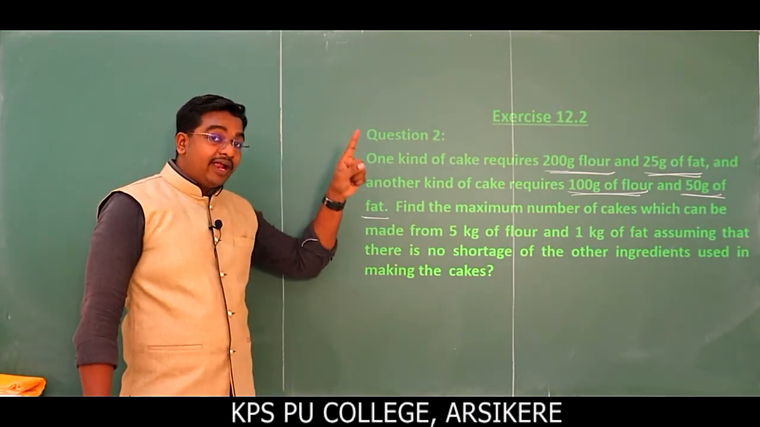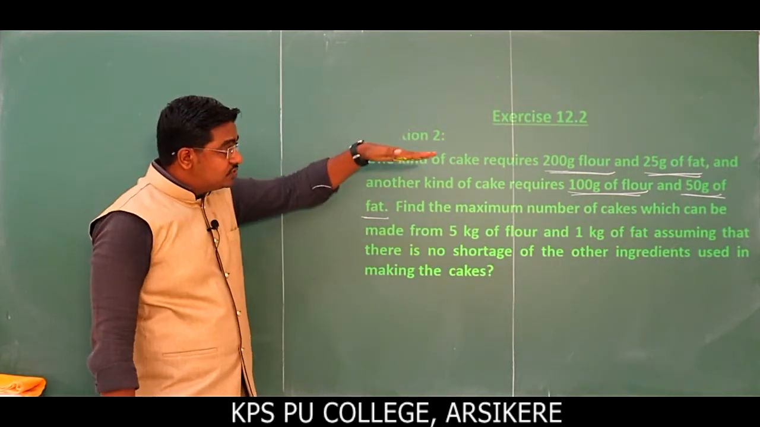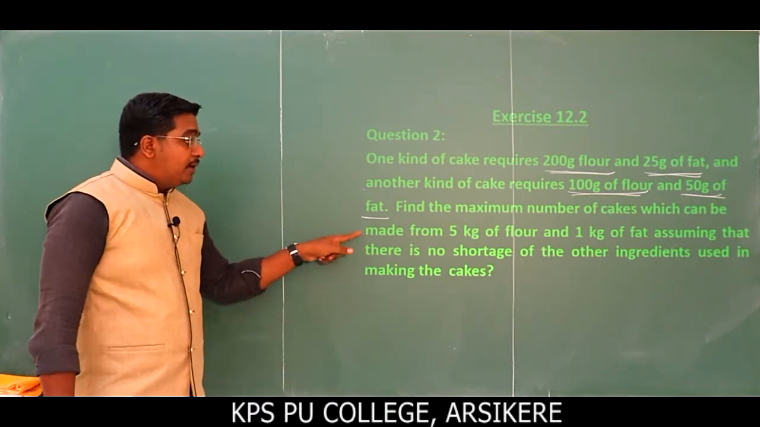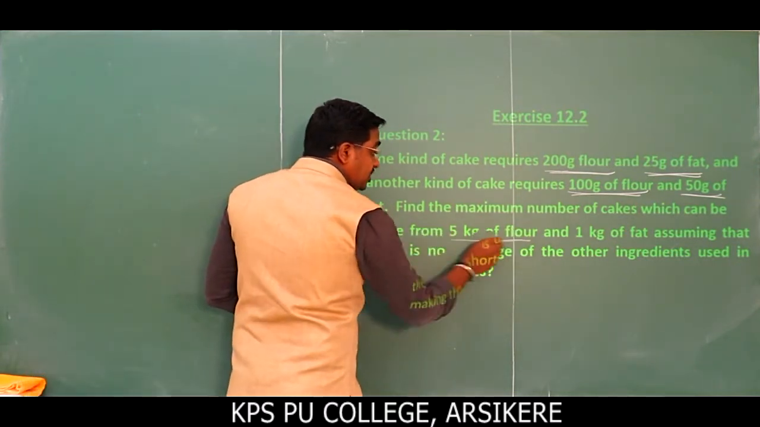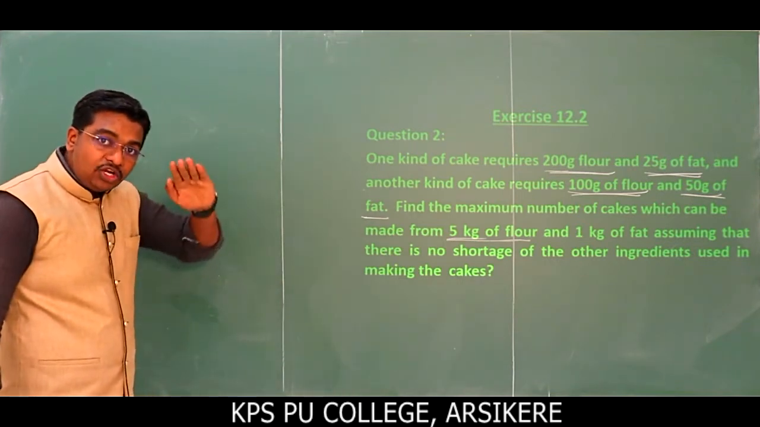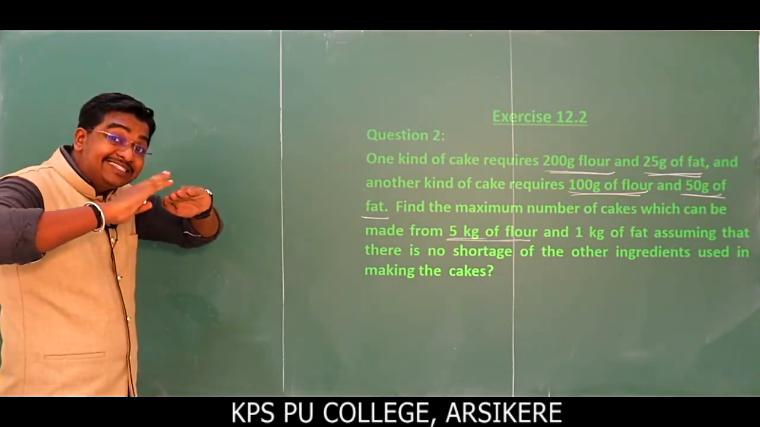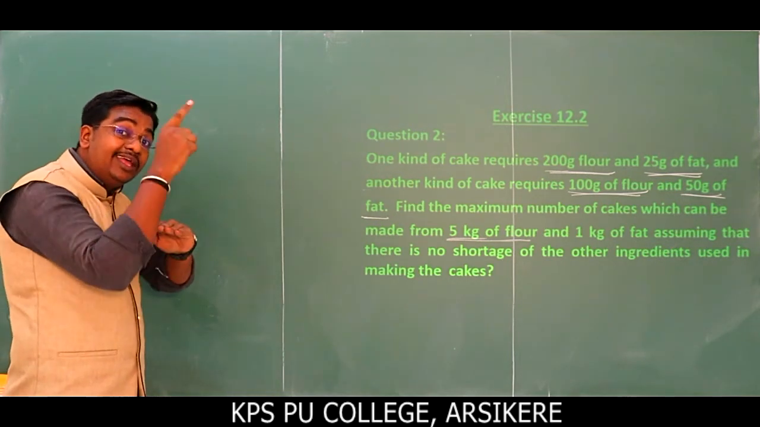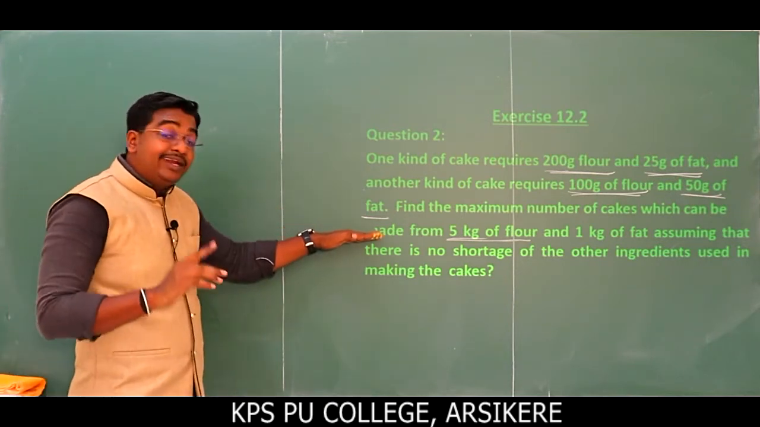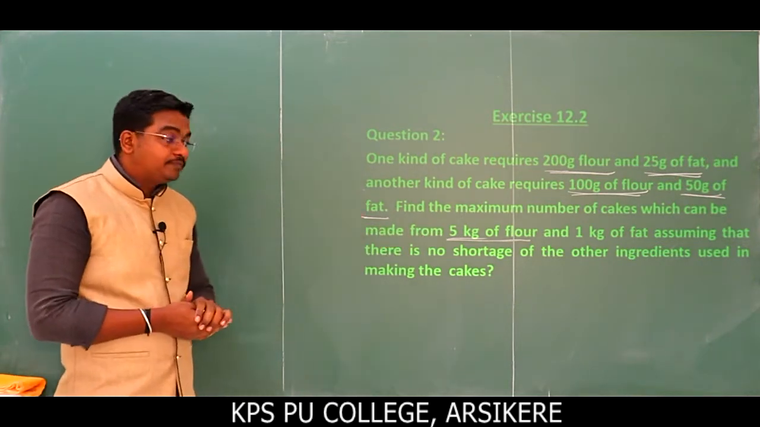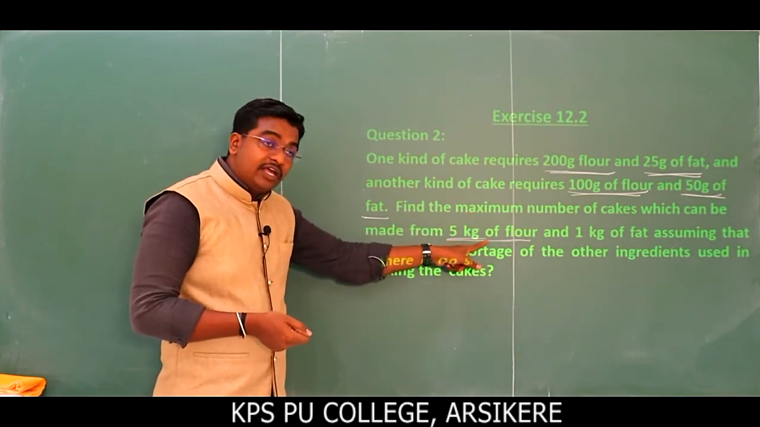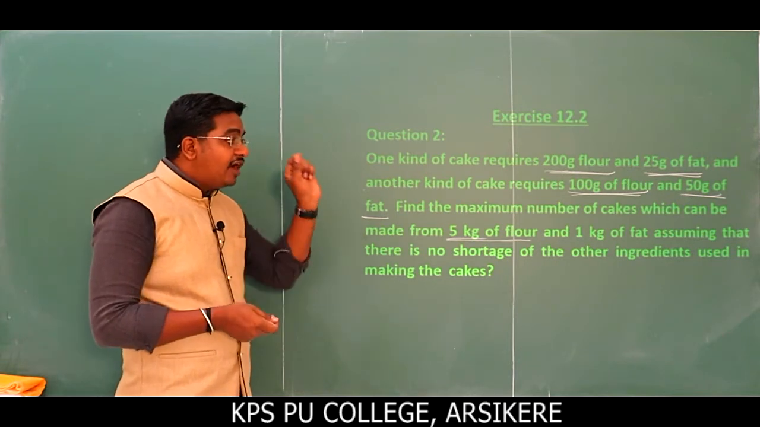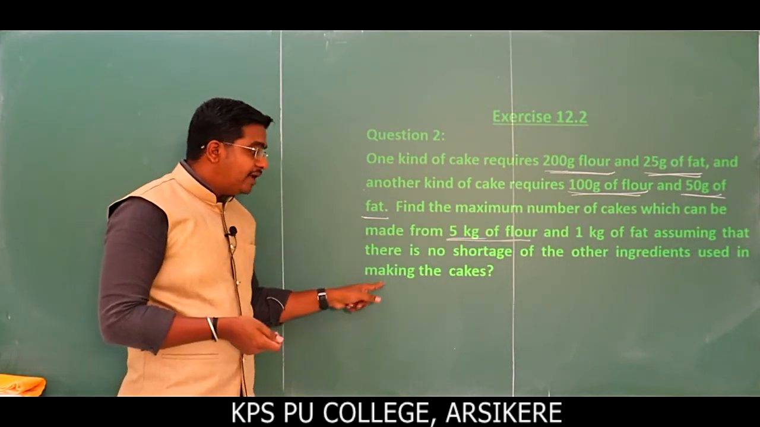So what need to find here? Here we have to find the maximum number of cakes using these constraints. And also, what is the condition here? Can be made from 5 kg of flour. Flour is the total amount of 5 kg. It means the total amount of flour cannot exceed 5 kg. Look, there is a big difference from the last problem. There it was at least, so we took greater than or equal to. But here it cannot exceed. Availability is 5 kg. What about flour here? That is 5 kg of flour and fat is 1 kg of fat. Assuming that there is no shortage of other ingredients used in making the cakes.